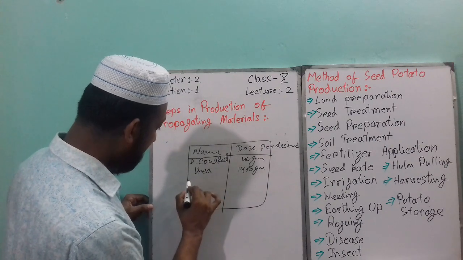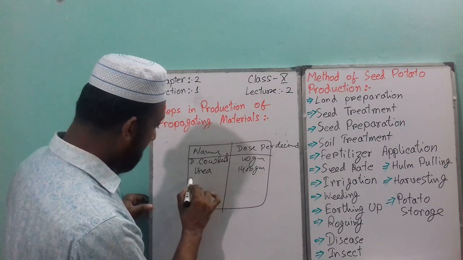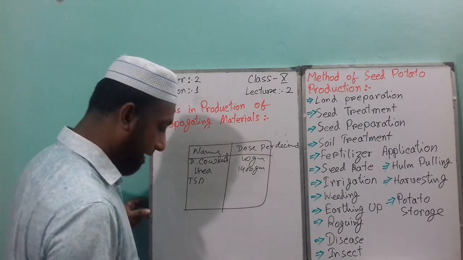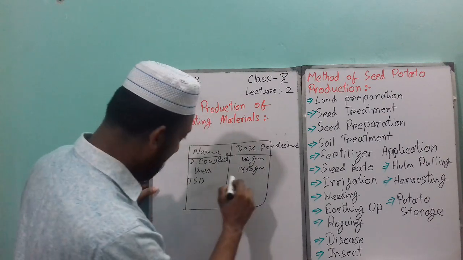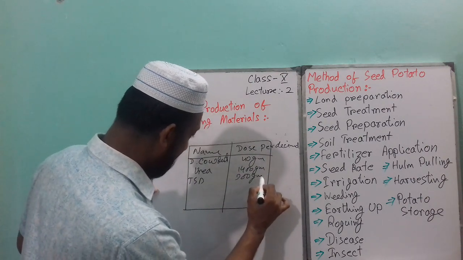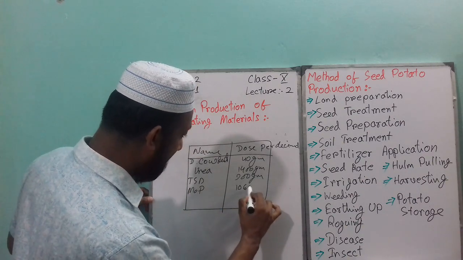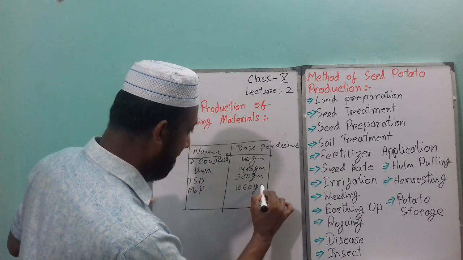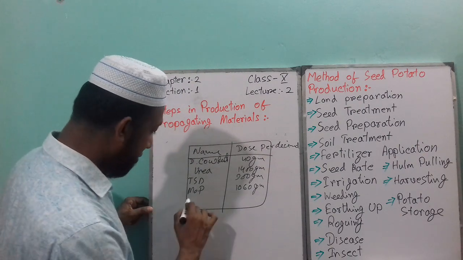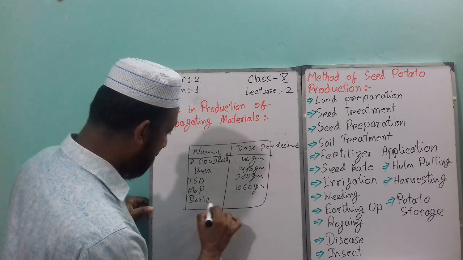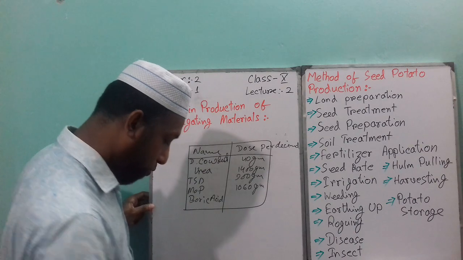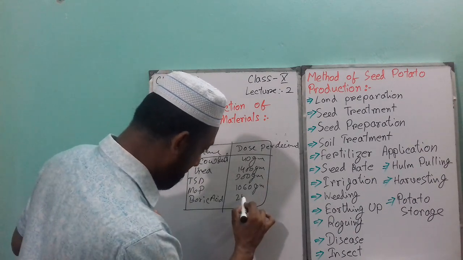Then TSP, which is 900 gram. Then MOP, muriate of potash, which will be 1060 gram. Then boric acid and zinc. Boric acid, which is 25 gram.